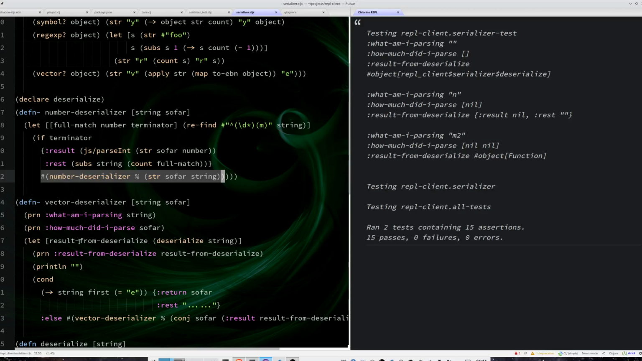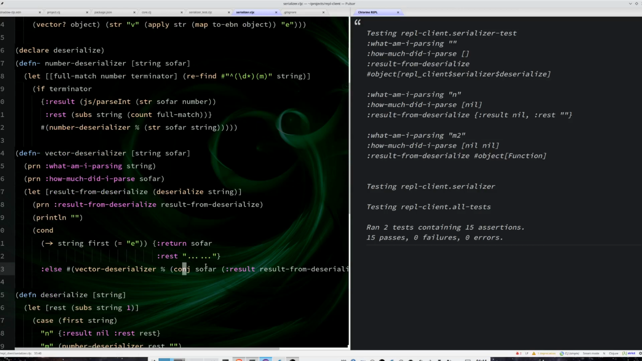Okay, so I have to use this somehow because first I cannot make a conj here because I don't have the result, and second I cannot call deserialize here because if I just call deserialize, then this anonymous function, that's basically something that was partially parsed previously, will be lost. So let's explain that, basically showing on the code.